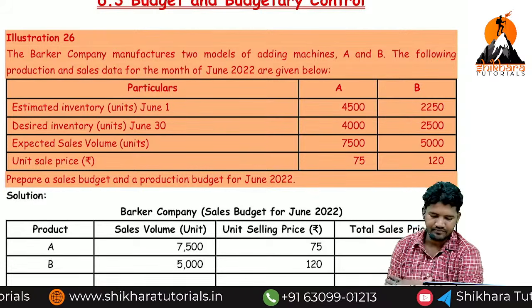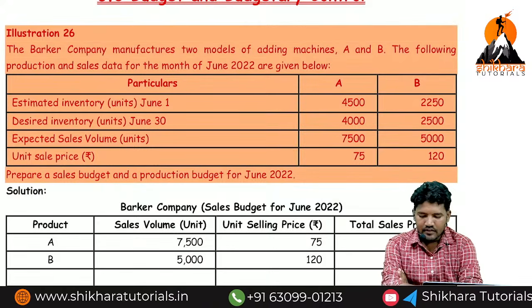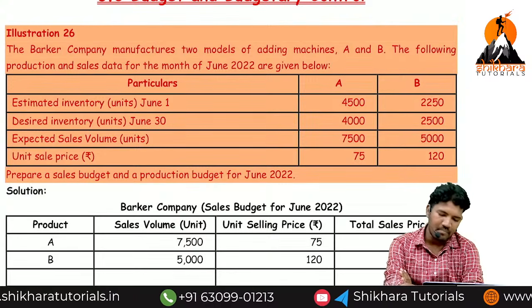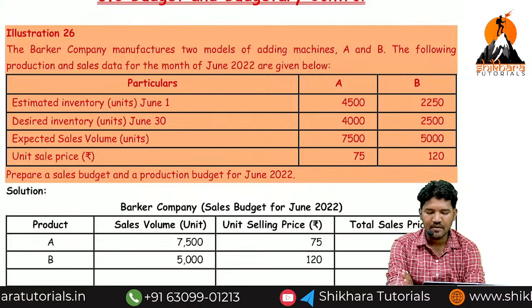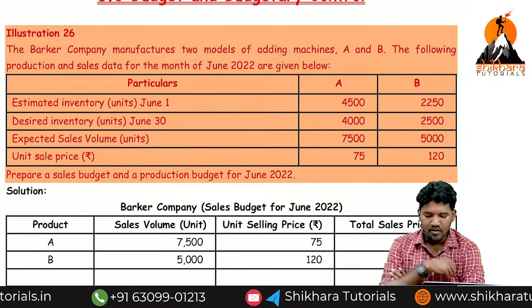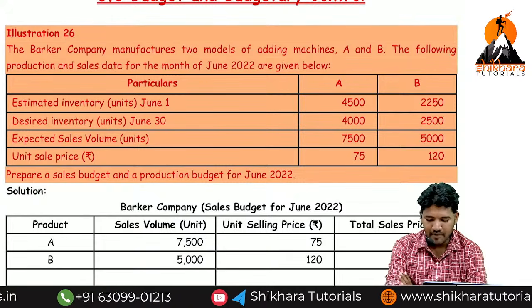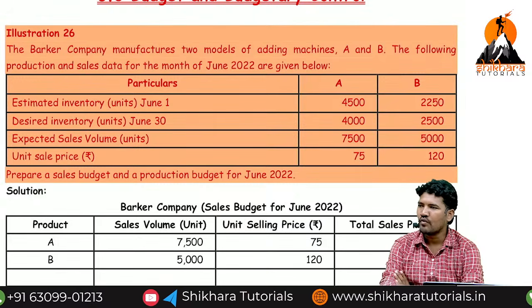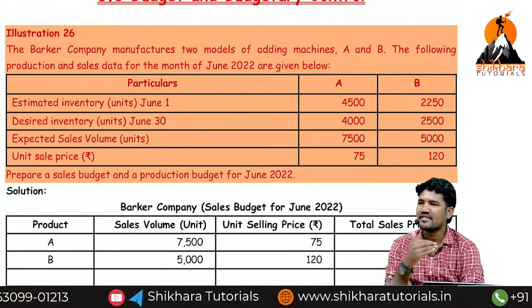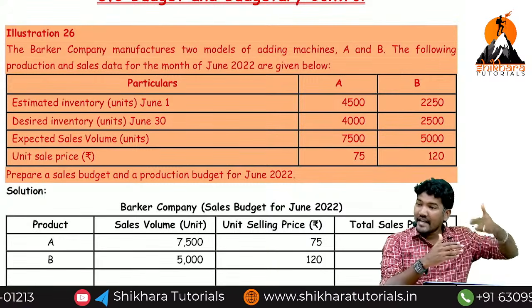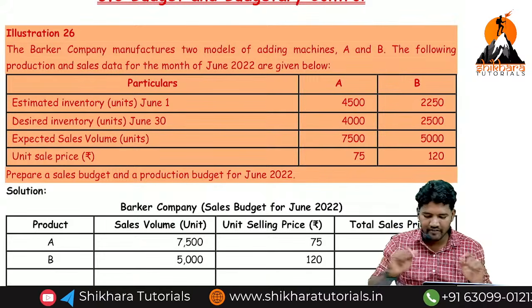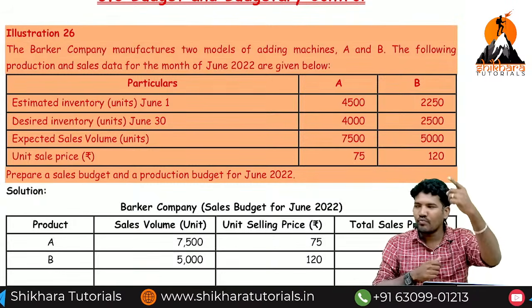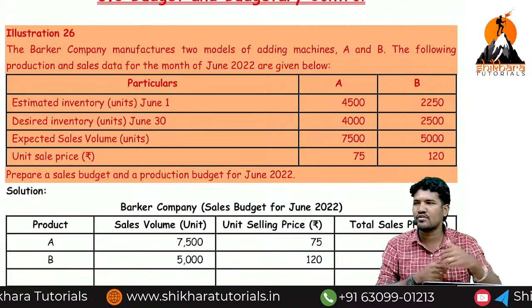Are you okay now? Now see, the Parker company manufactures 2 models of adding machines, A and B. The following production and sales data for the month of June 2022 are given below. Particulars A, B. Estimated inventory June 1. What's the meaning of June 1? Opening or closing? Opening. We can't say based on the next date. We can decide only based on the next date. Okay, just it is a stock. Then fine. Desired inventory June 30. Now I can judge: June 1 is the opening finished goods, June 30 is the closing finished goods.